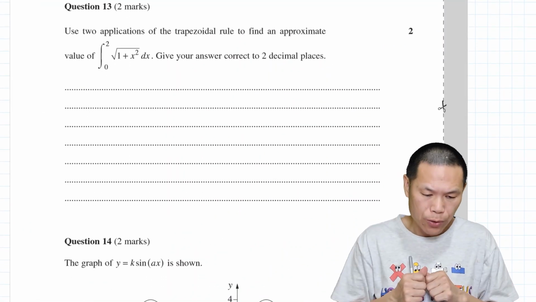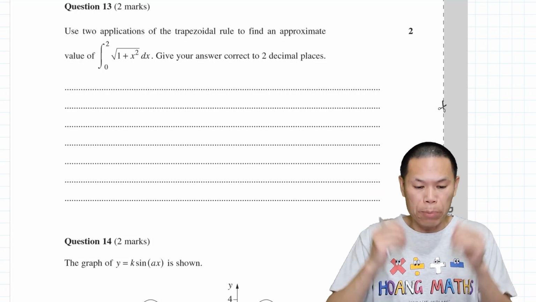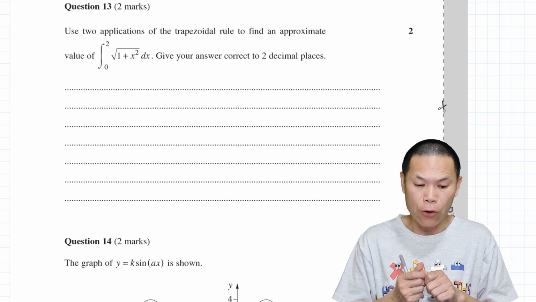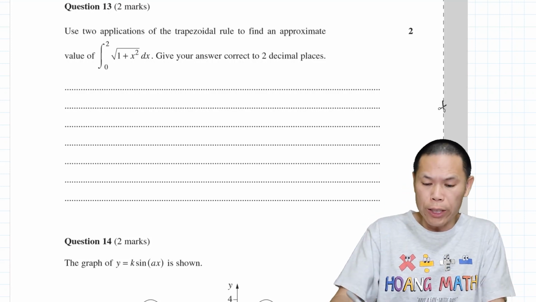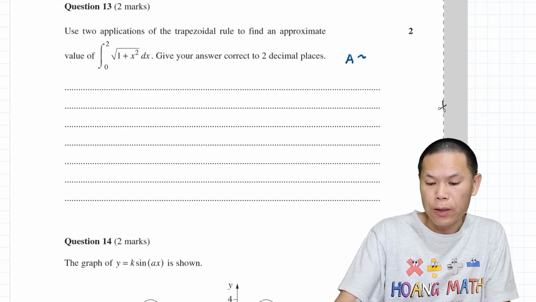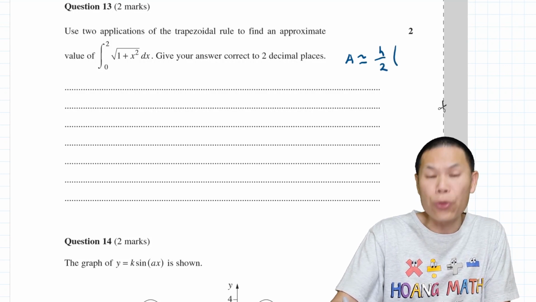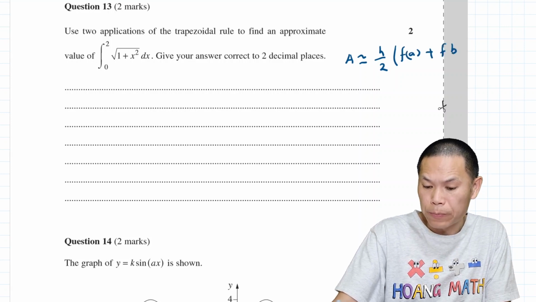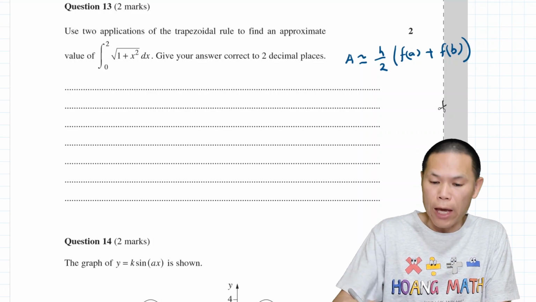Question 13. So we need to use two applications of trapezoidal rule to find out the approximations for this. So we know the rule is, so area is h over 2. So y naught or f of a if you like. So let's say f of a. And then we add f of b. So there you go. That is for this.